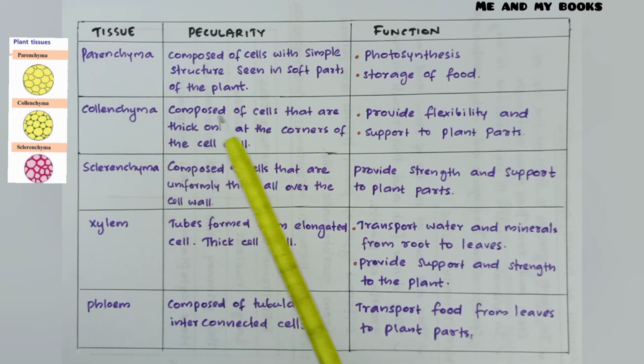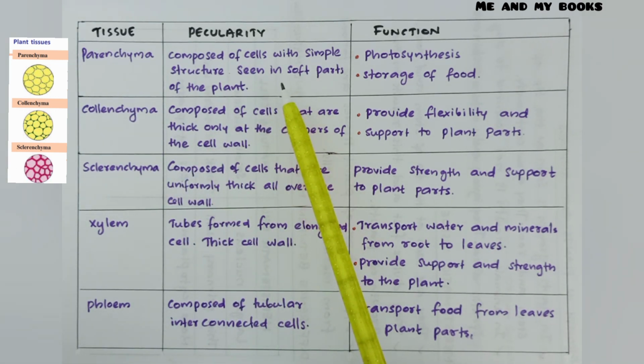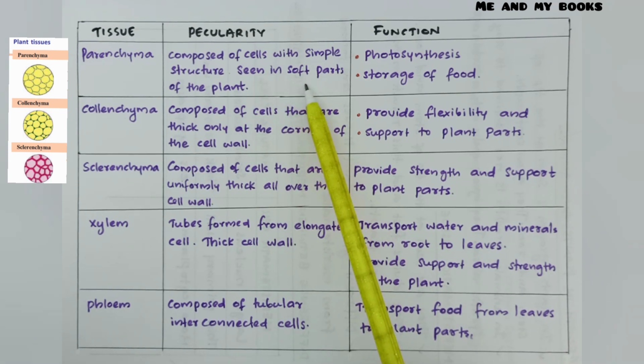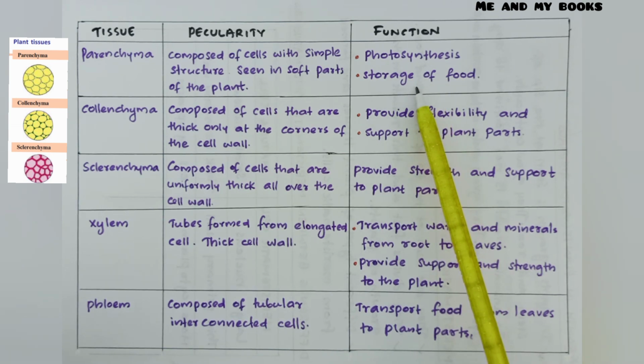First one, parenchyma, composed of cells with simple structure, seen in soft parts of the plant. Parenchyma is made up of simple cells and this tissue is seen in soft parts of the plant. And what are its functions? Parenchyma helps in photosynthesis and storage of food. Photosynthesis means preparation of food, and it also helps in storage of food.